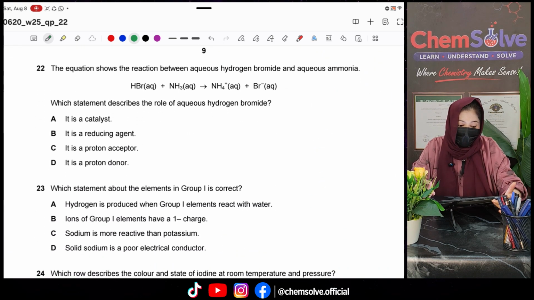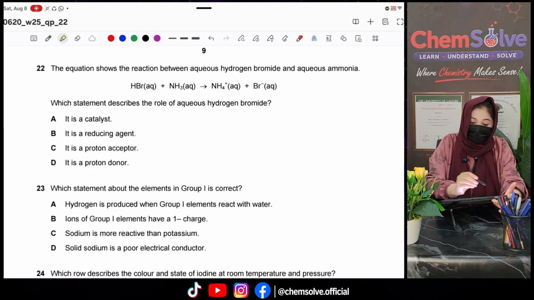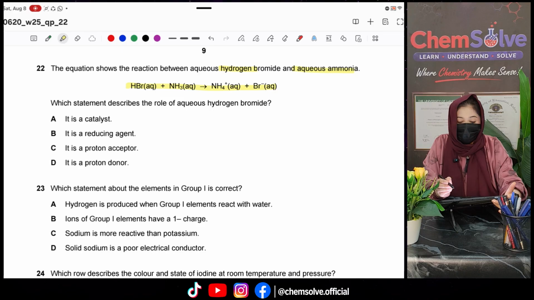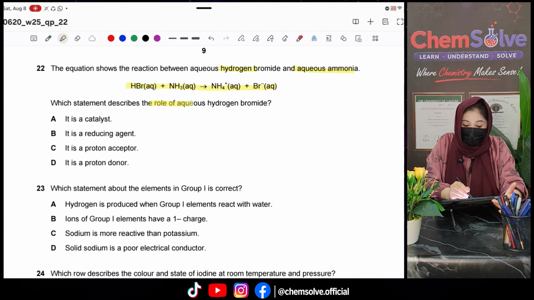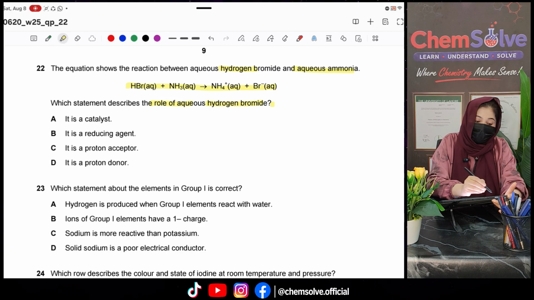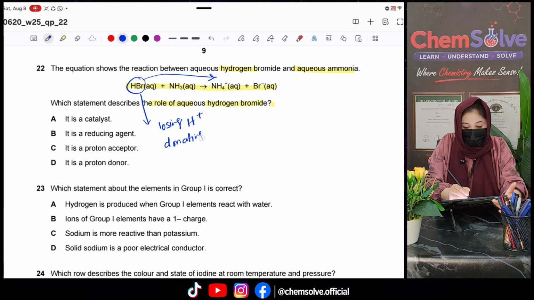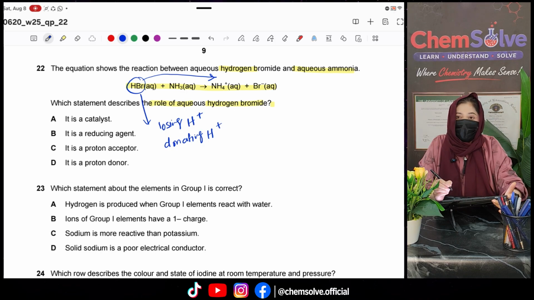Now look at question number 22. The equation shows the reaction between hydrogen bromide and aqueous ammonia, and the equation for the reaction is also given to you. Which statement describes the role of the aqueous hydrogen bromide? Okay, just look at your equation. What is happening here? Basically, hydrogen is being donated by HBr to NH3. So it is losing H positive ion, or you can say it is donating H positive ion, right?